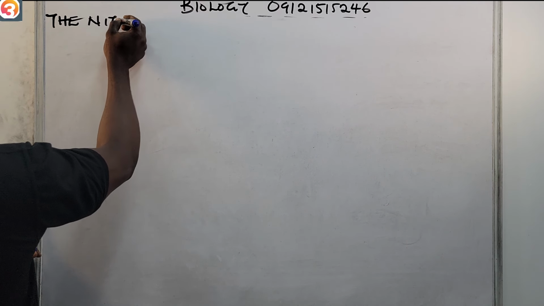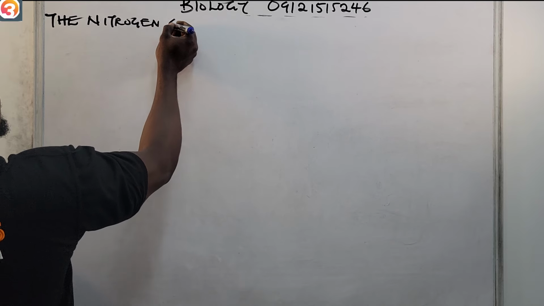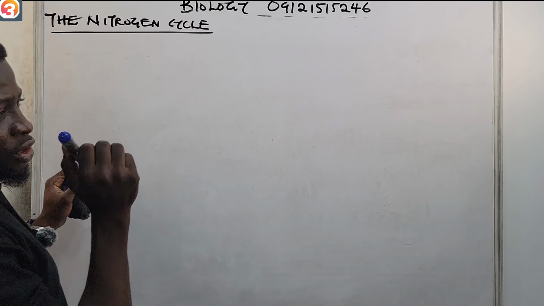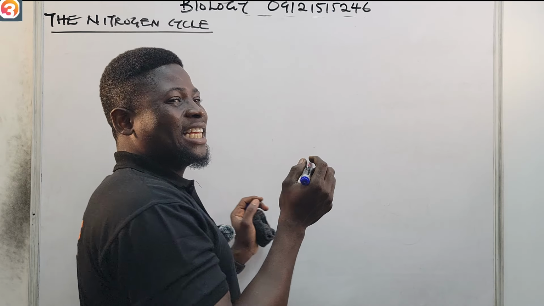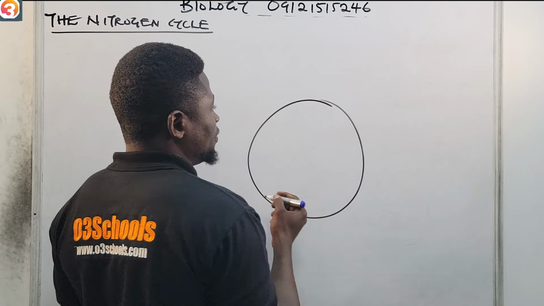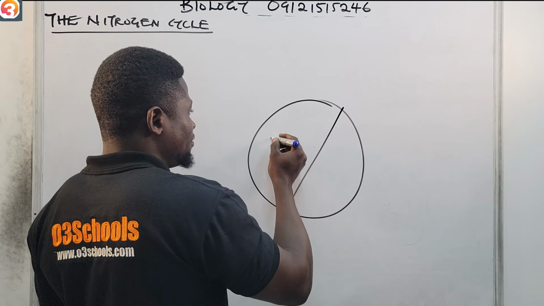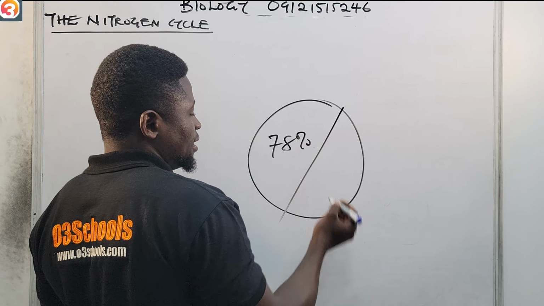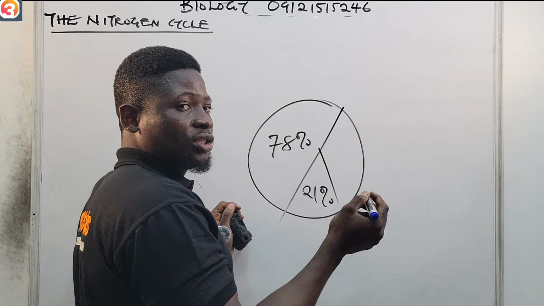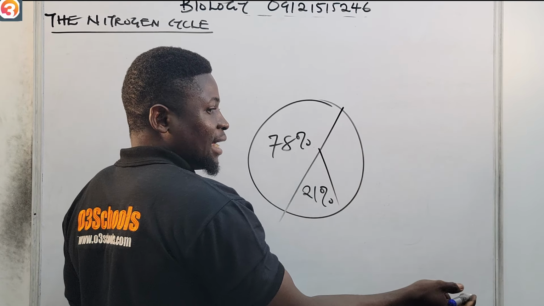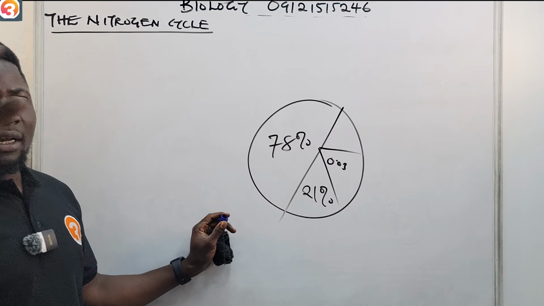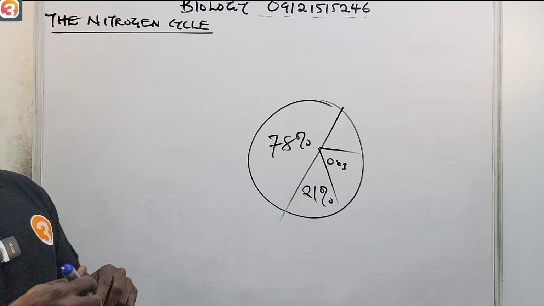The nitrogen cycle. Now, although nitrogen has the largest percentage of air, when we look at the composition of air, we know that 78% goes for nitrogen, 21% goes for oxygen, then carbon dioxide 0.03%, and the other ones are dust particles, rare gases, and the likes.